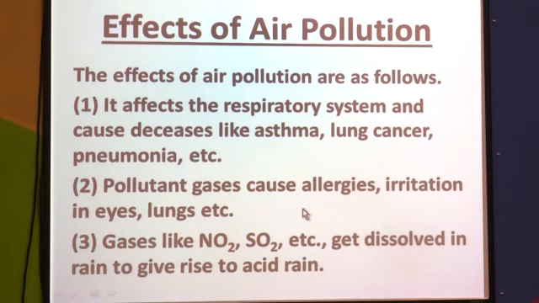The second one is pollutant gases cause allergies, irritation of eyes, then lungs, etc. And similarly, acid rain is caused because gases like NO2 and SO2 get dissolved in the rainwater and form acid rain.